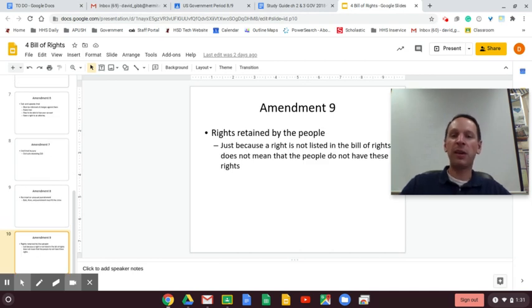These are rights retained by the people. Just because it is a right not listed in the Bill of Rights doesn't mean that people do not have these rights, such as privacy. Abortion rights would be considered a Ninth Amendment issue with privacy.